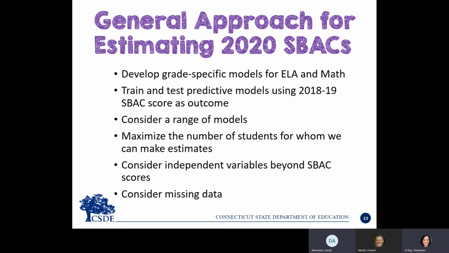In addition, we considered missing data. We used a range of imputation methods to address missing values. This approach increased the number of student records on which the models were trained. More important, it increased the number of students for whom the prediction models could be applied. Since students with disabilities, students of color, students from families experiencing poverty, and English learners are disproportionately represented among those with missing scores, imputing values was a critical component to maximize the inclusion of all student groups.